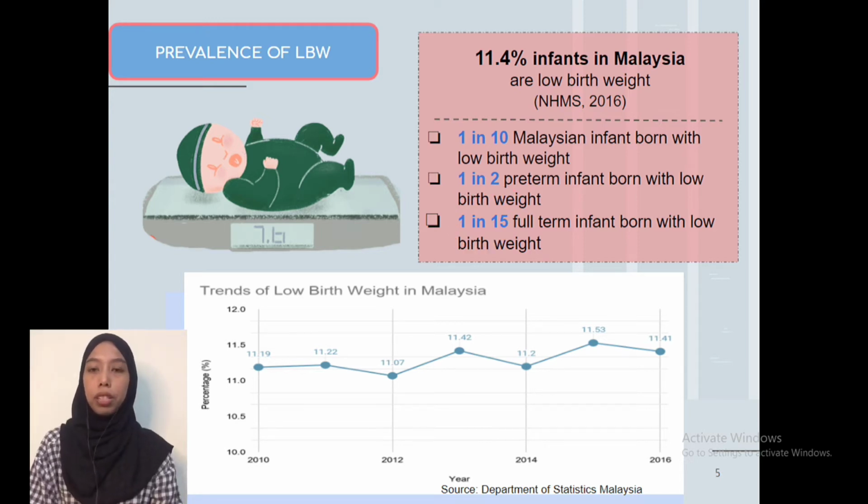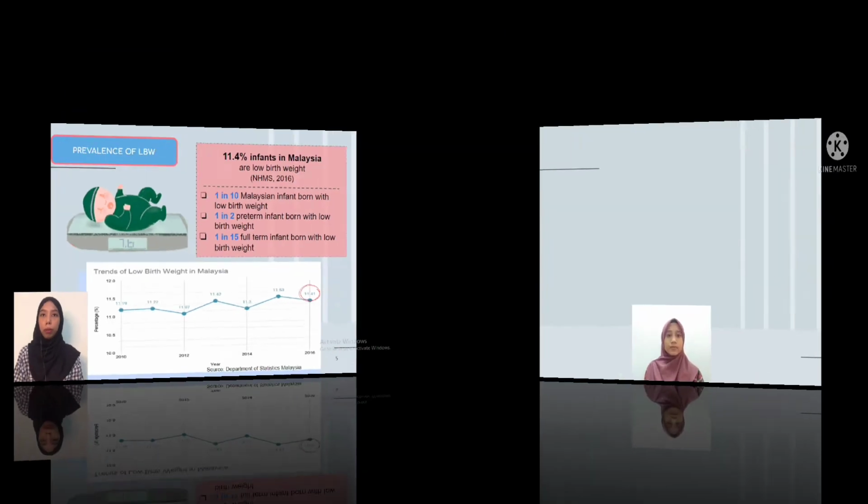As you can see from the graph, this is the graph of trends of low birth weight in Malaysia starting from the year 2010 to 2016. In the year 2010, the percentage of low birth weight in Malaysia is at 11.19%, whereas in the year 2015, it is at the highest peak, which is 11.53%, whereas in the next year, 2016, the percentage of low birth weight in Malaysia is at 11.41%.